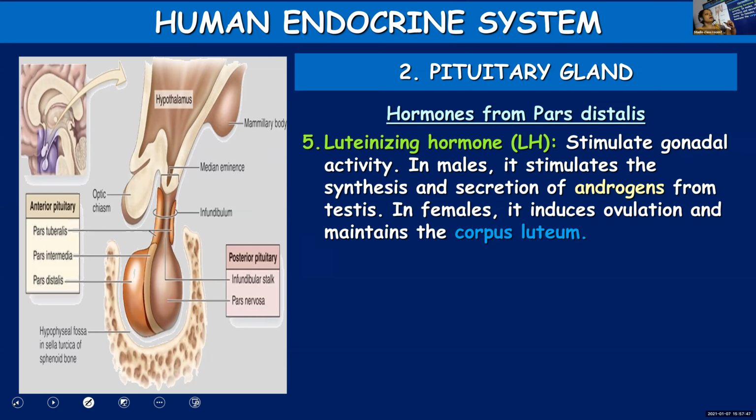Corpus luteum: in human females, in the ovaries, ovarian follicles, or primary follicles, will be there. Next year you will be learning about it. These follicles gradually mature and form the egg. The matured follicle, you call it Graafian follicle. You don't have to learn all these.